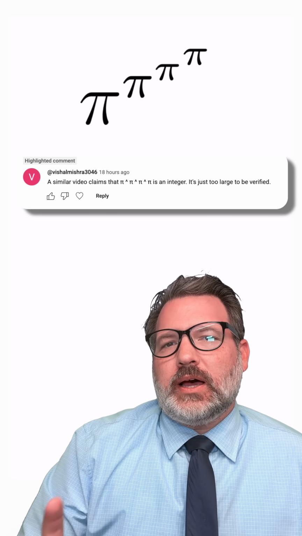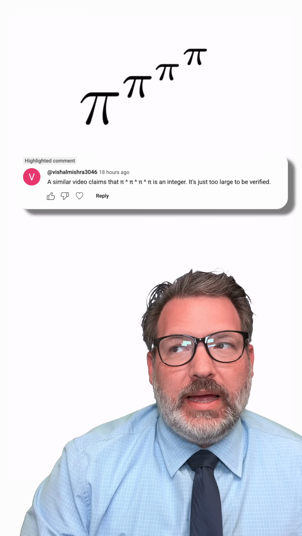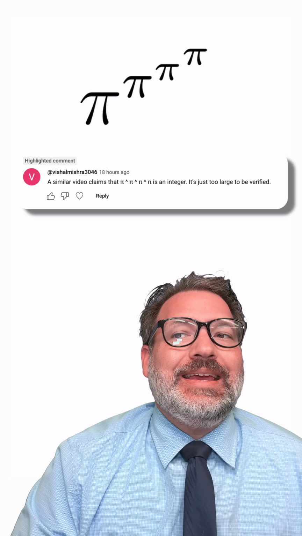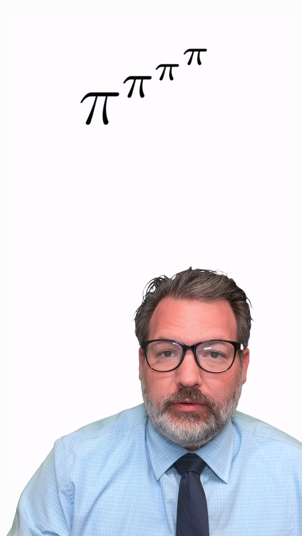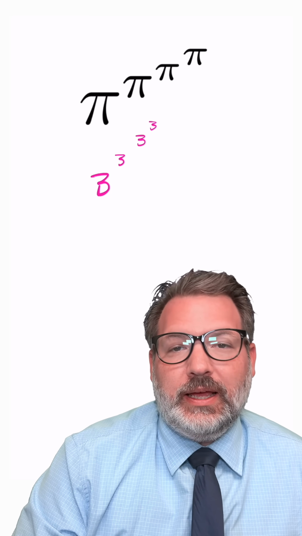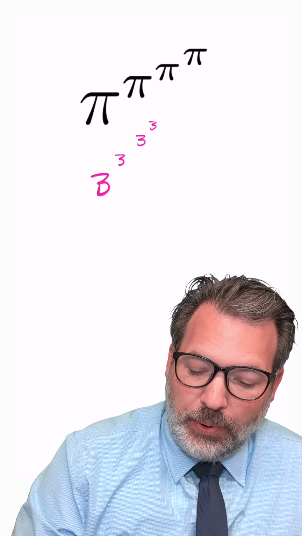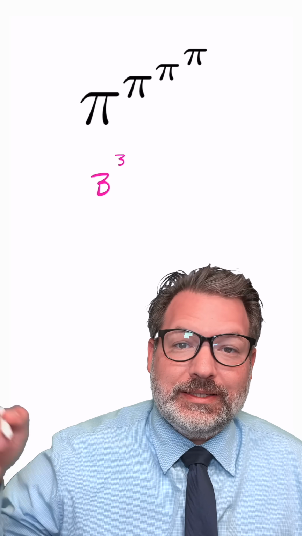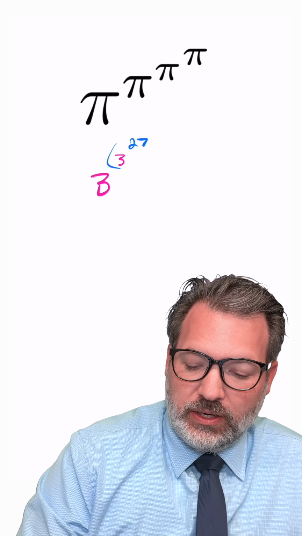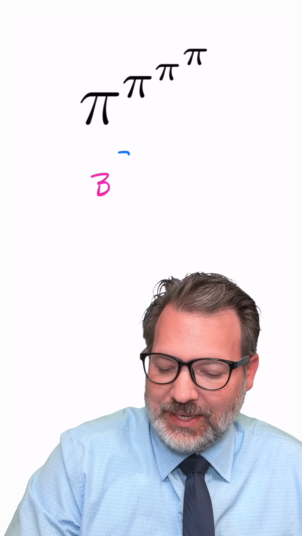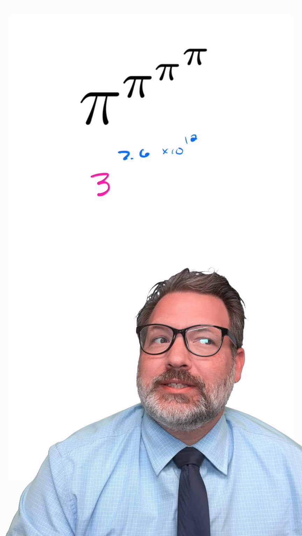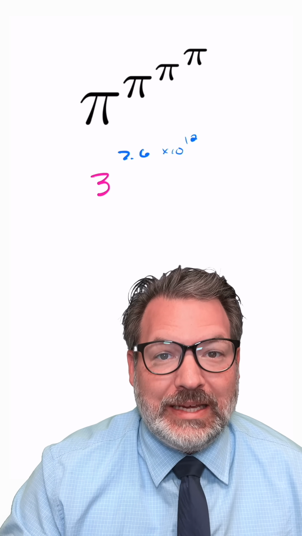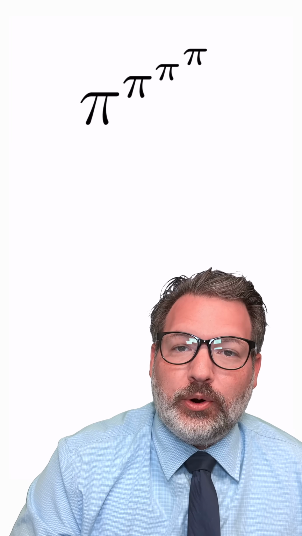So there are two ways that this comment is true. One is that pi to the pi to the pi to the pi certainly is an enormously large number, much larger than we could ever directly compute to check some property of. For example, if we take the engineer's shortcut and just say pi is roughly 3, the way we're supposed to compute a power tower is from the right down. So 3 to the third is 27, 3 to the 27th is 7.6-ish trillion, and then 3 to the 7.6-ish trillion is a number with something like 3.6 trillion digits. So on one level, yeah, we're not going to directly observe any particular properties of this power tower of pi's.